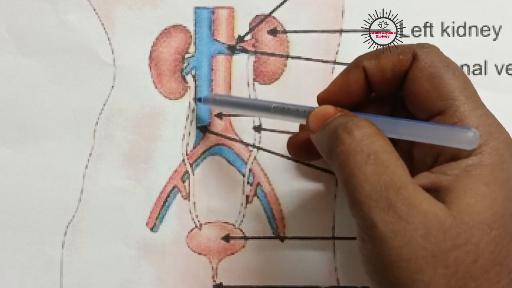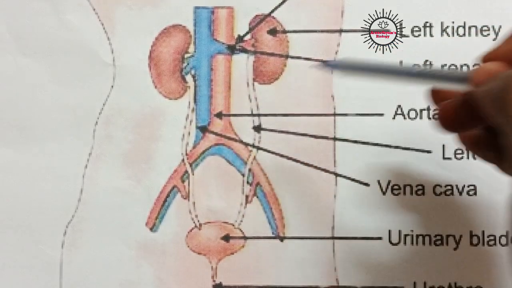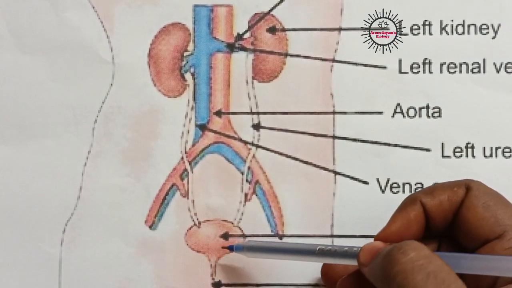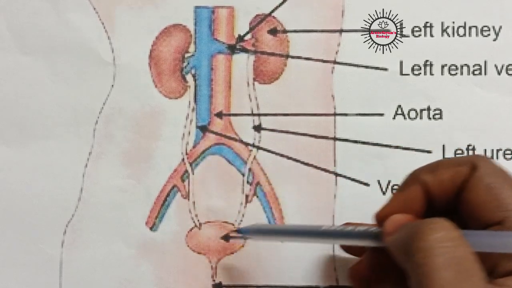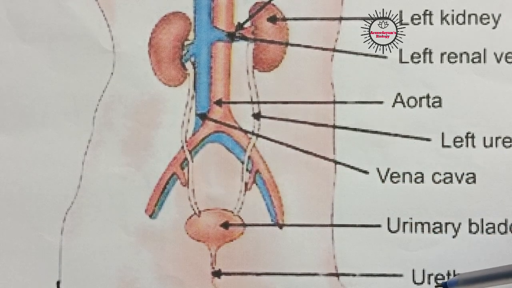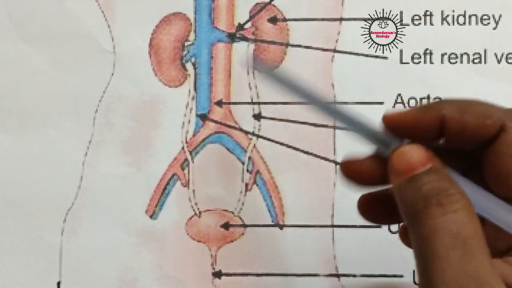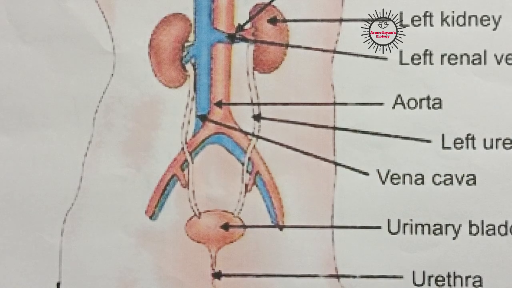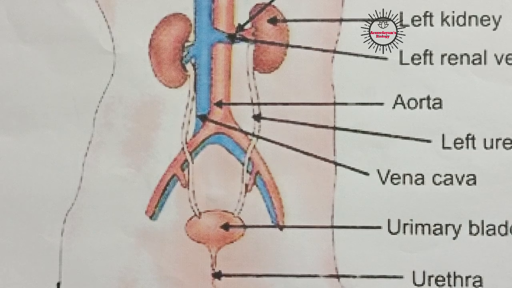From these kidneys one long tube has arisen. These tubes are called ureters. These two ureters join into a sac-like structure called the urinary bladder, and the opening of this urinary bladder is called the urethra. So these are the excretory organs present in human beings: a pair of kidneys, a pair of ureters, one urinary bladder and urethra. So these are 4 organs present in the excretory system of human beings.